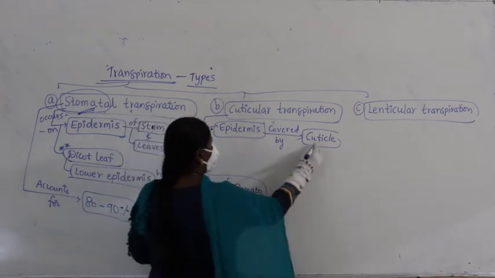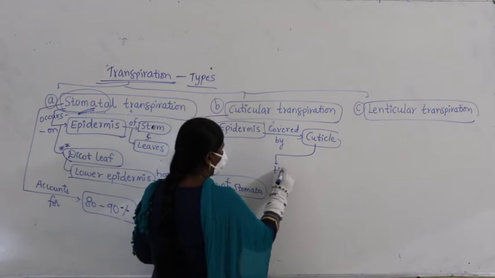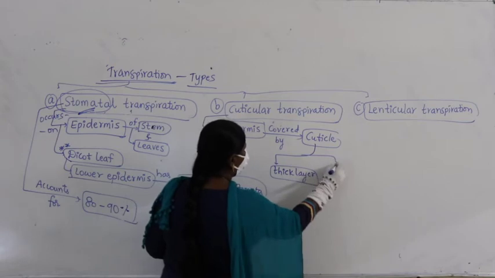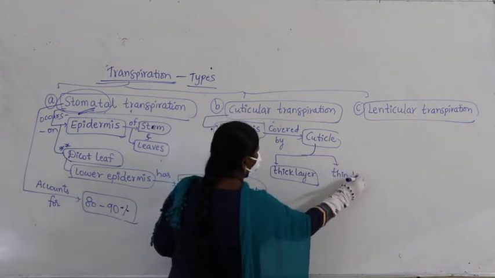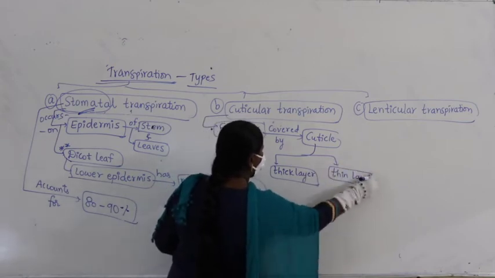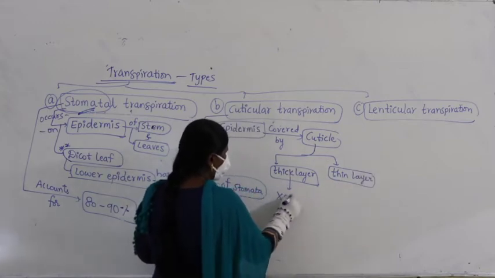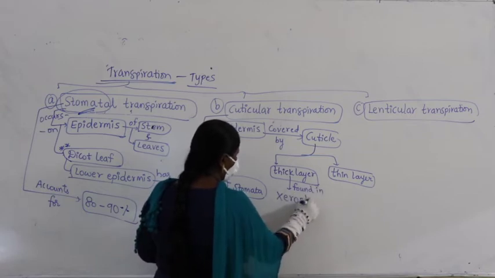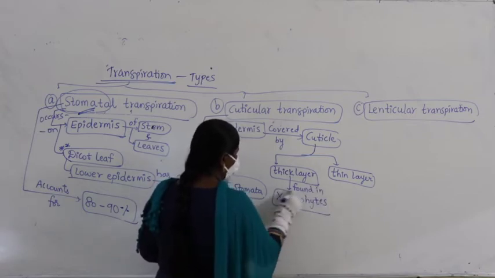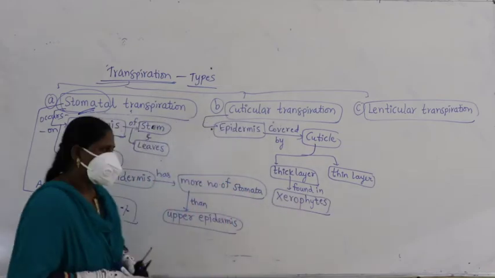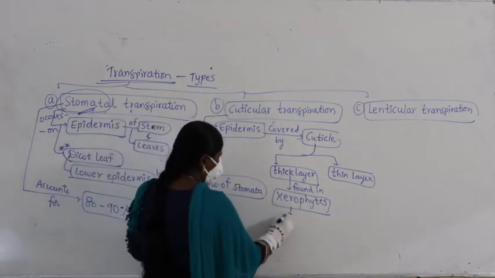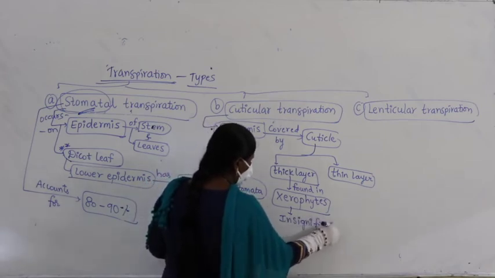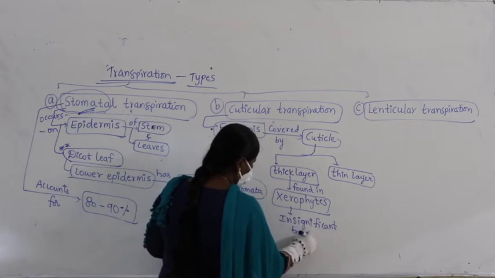A cuticle may exist in the form of a thick layer, or it may exist in the form of a thin layer. A thick layer is found in xerophytes. In xerophytes, what happens? Insignificant transpiration.